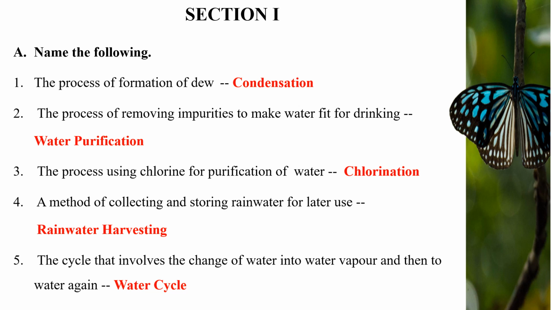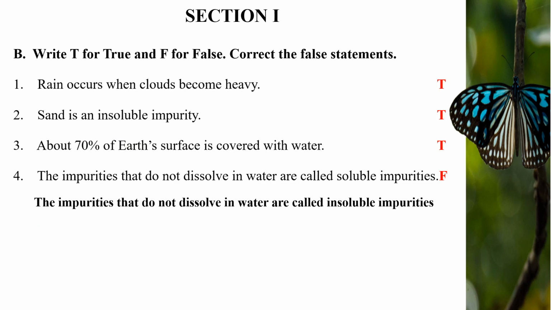Fourth, a method of collecting and storing rainwater for later use is called rainwater harvesting. Fifth, the cycle that involves the change of water into water vapor and then to water again is called water cycle. Write T for true and F for false and correct the false statement. First, rain occurs when clouds become heavy.